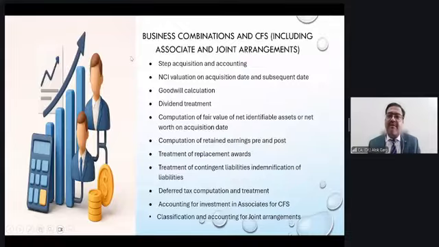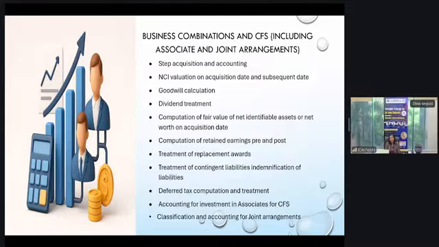Shilpa ma'am, should we discuss any question first, or should I cover the topics first? Students generally inquired about the amendments that you have very well explained to them, so we can move to the PPT. Students, I just want to add one thing. For these 2 amendments, we have added certain questions in the RTP, basically on Ind AS 1 and Ind AS 21, so that you can appreciate these amendments in a practical form also. Sir, over to you. You can move to PPT, sir.